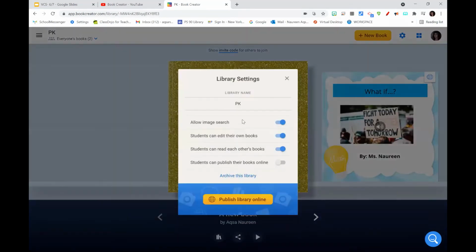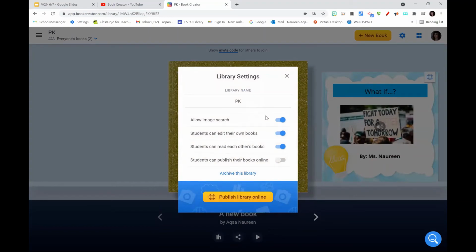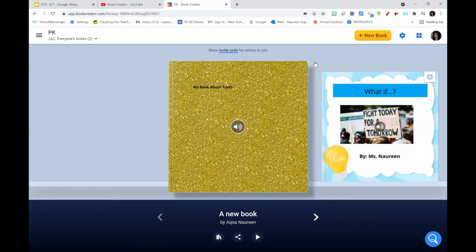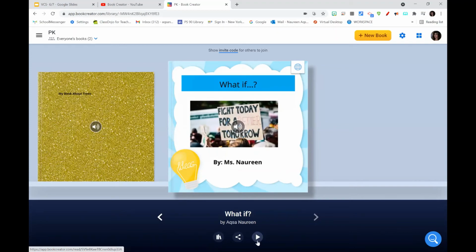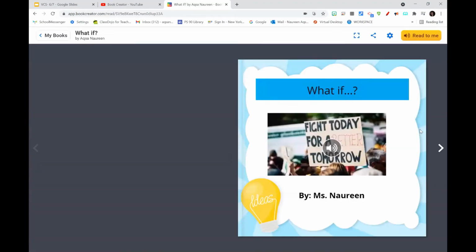Okay, we have some settings here which you can customize for your students. That's available to you, and this is just how the layout looks. Okay, so this is a great online feature for students. With a free version, you can make up to 40 books. So students will have an awesome time creating this book. Now, I would like to share a book that I created with my students right here. I'm going to have it read to you. So here we go.